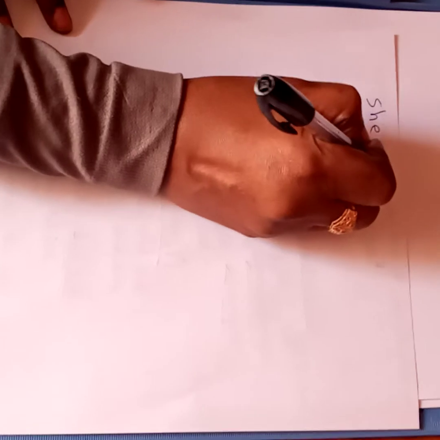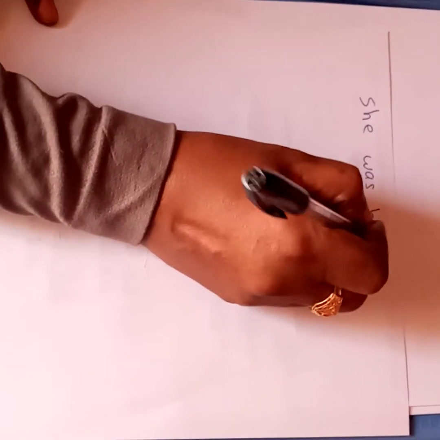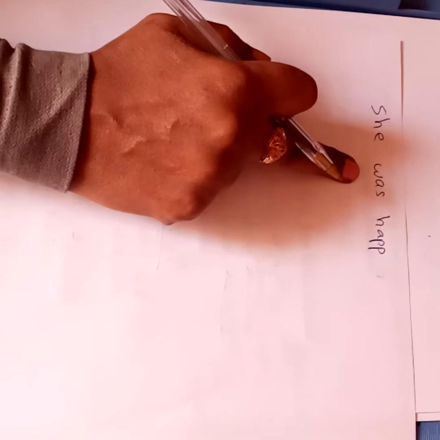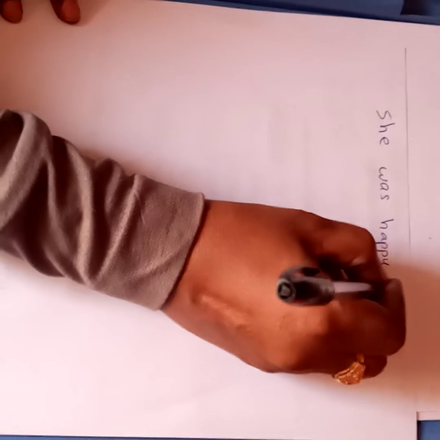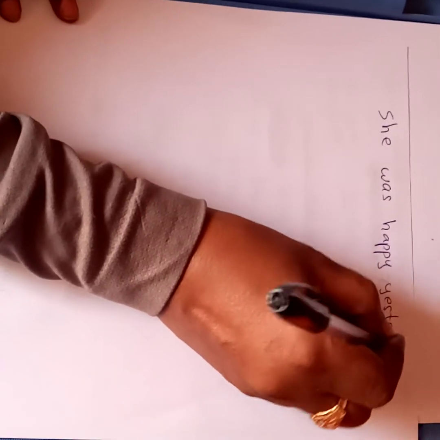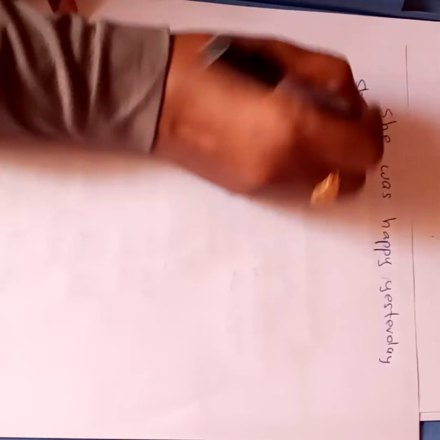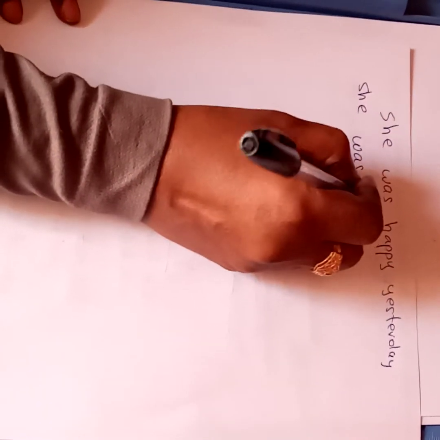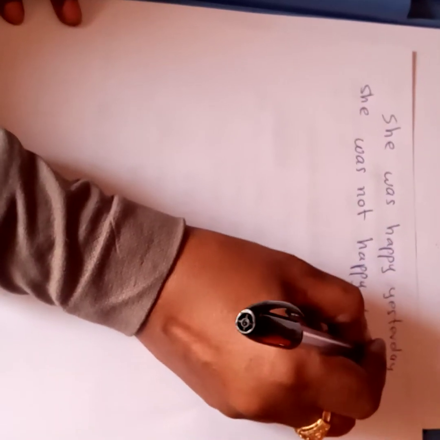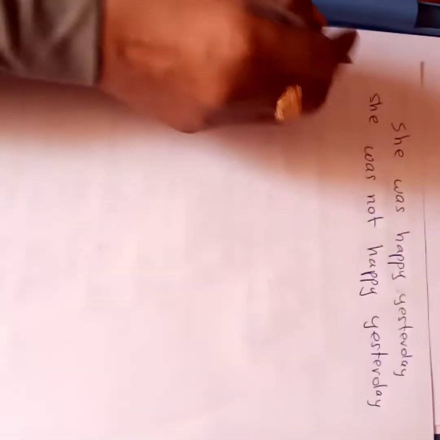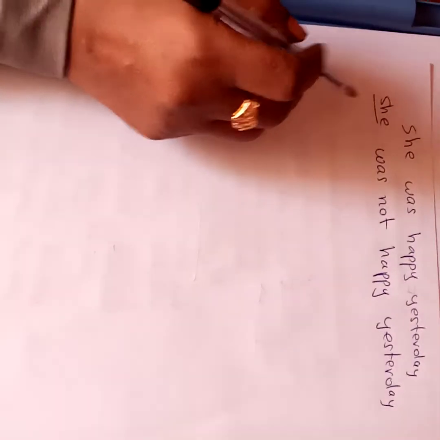Then the negative form by using the verb to be, either was or were in the past. Here we have she was happy. Here I don't mean past continuous. Here it is simple past by using verb to be in the past. She was happy yesterday. So how can I form the negative? She was not or wasn't happy yesterday. This is for the singular form, either he or she or it or I.